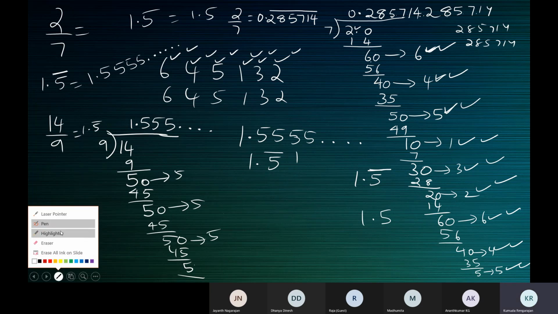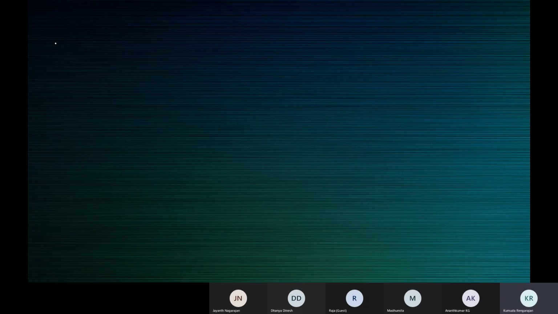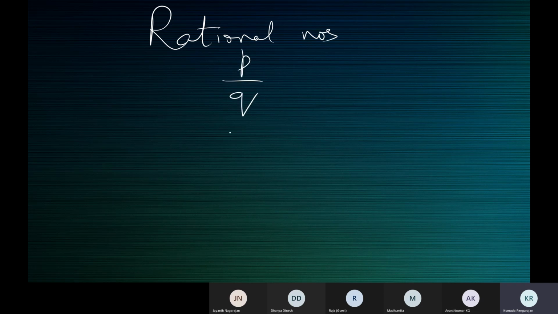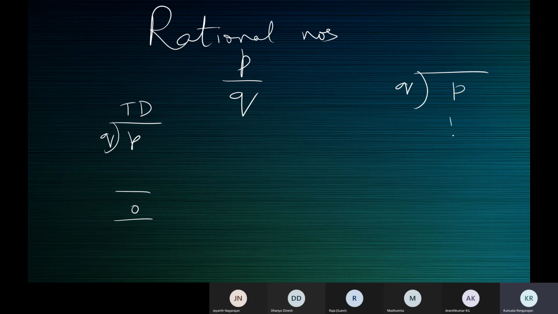So these are the two cases. We know that rational numbers are of the p by q form. When you divide p by q and the division comes to an end, the quotient will be a terminating decimal. When you divide p by q and the division does not end, it goes on and on.